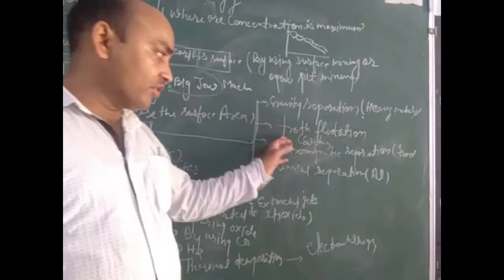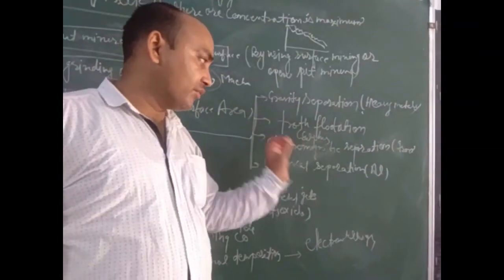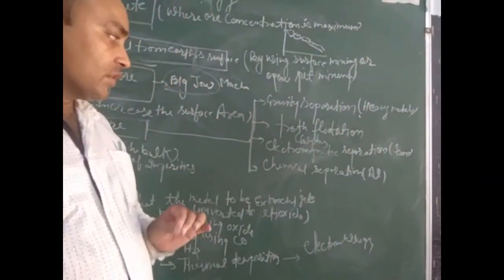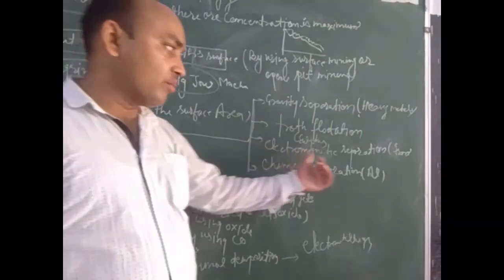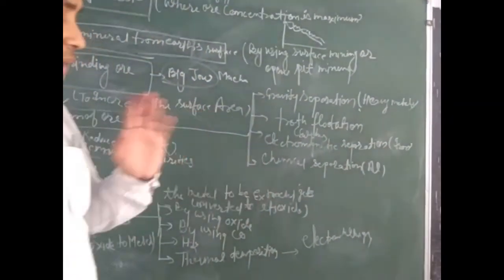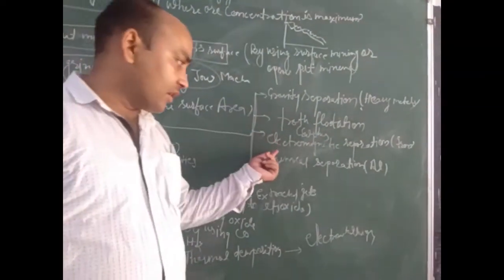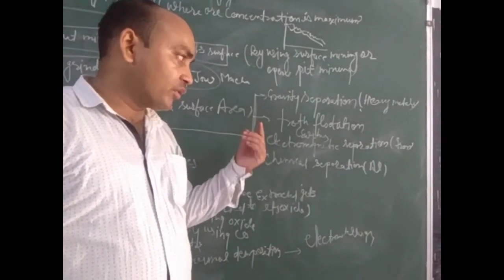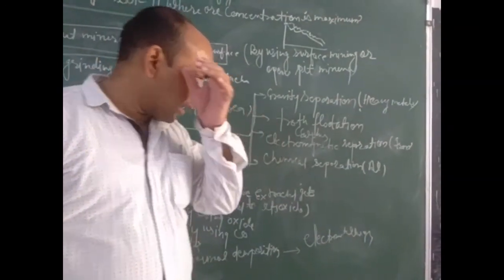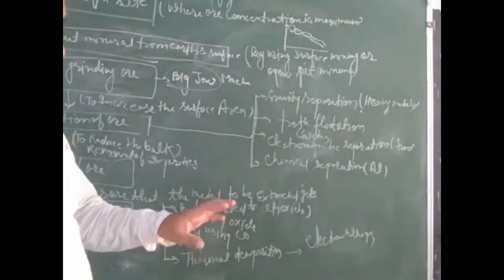Now this process is followed for the separation of sulfur ore. Now next process, that is electromagnetic separation. Electromagnetic separation is the process that is carried out to separate iron-like ore and its impurity.